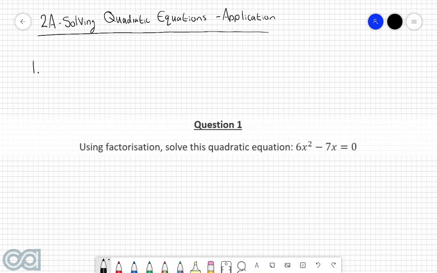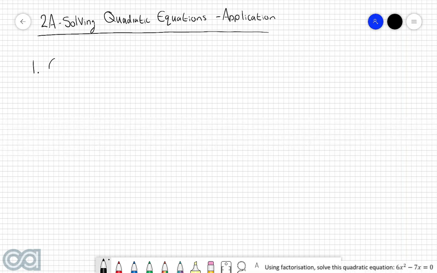Question 1. Using factorization, solve this quadratic equation: 6x squared take 7x is equal to 0. So we're starting off with the quadratic of 6x squared minus 7x is equal to 0. Now in this case here we've only got two terms and they've both got an x attached to them, so we can factorize out the x. And by doing so, we're then left with x, then in brackets, 6x minus 7 is equal to 0.